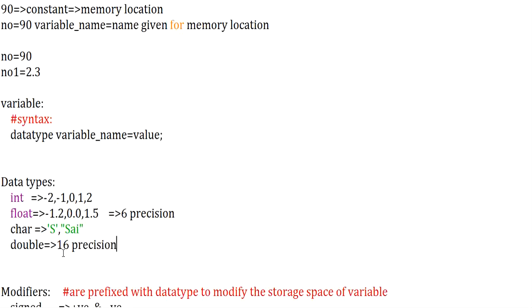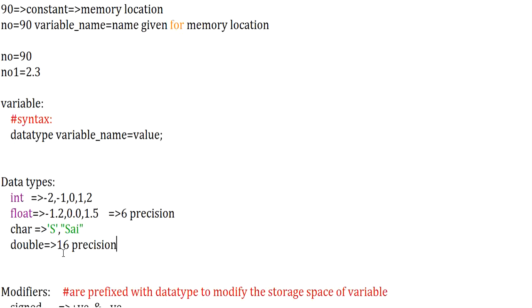And one more thing is the memory capacity for float and double varies. In case of float, memory capacity will be 4 bytes. In case of double, memory capacity will be 8 bytes. The memory capacity and the precision vary for float and double. Apart from this, both data types are used for storing fractional values. Now I hope you are clear with what is a data type and what the data types are.